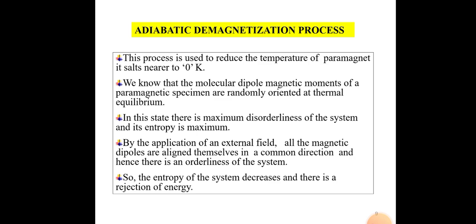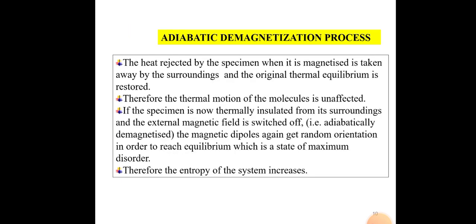By the application of an external field, all the magnetic dipoles align themselves in a common direction and hence there is an orderliness of the system. So the entropy of the system decreases and there is a rejection of energy. The heat rejected by the specimen when it is magnetized is taken away by the surroundings and the original thermal equilibrium is restored.